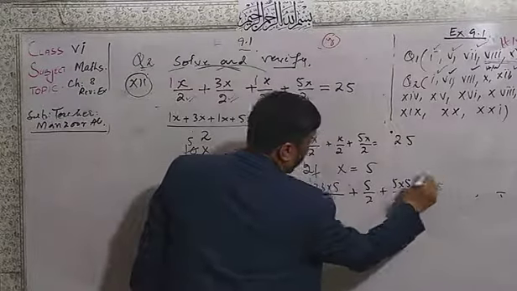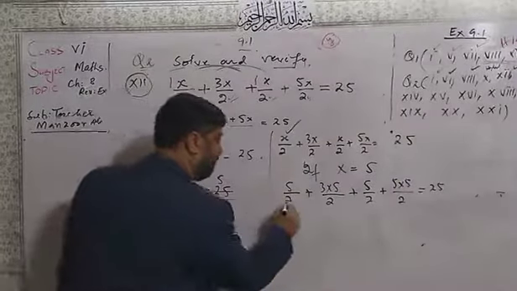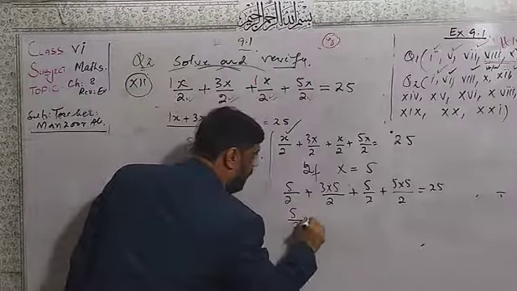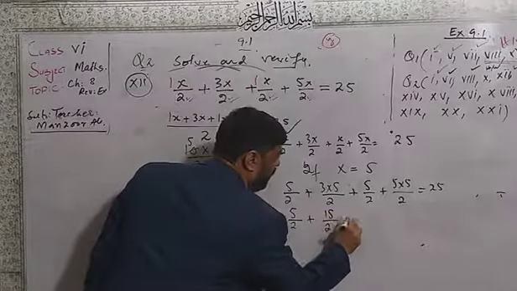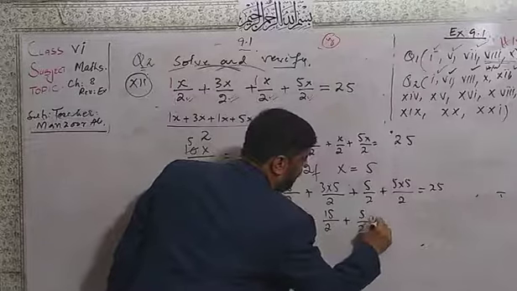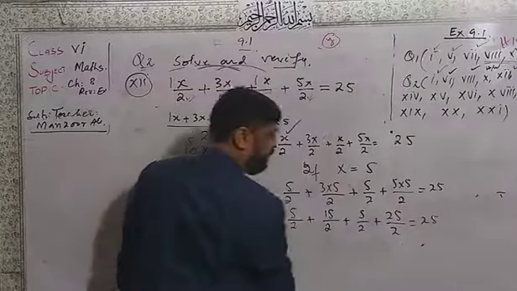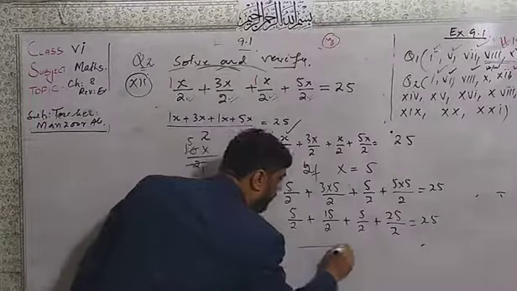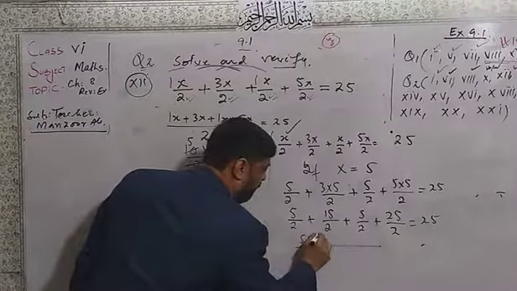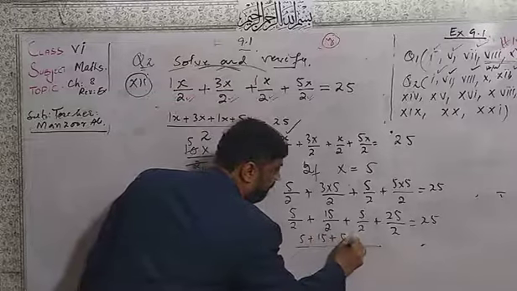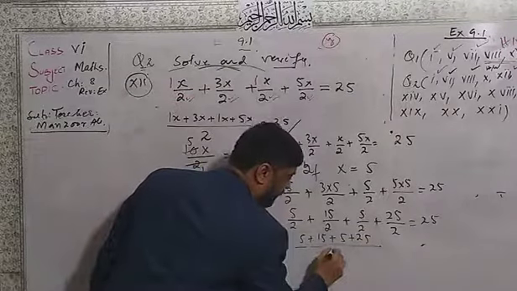Dear students, this will be 5 over 2, 15 over 2, 5 over 2, 25 over 2 is equal to 25. So here I will get 5 plus 15 plus 5 plus 25.